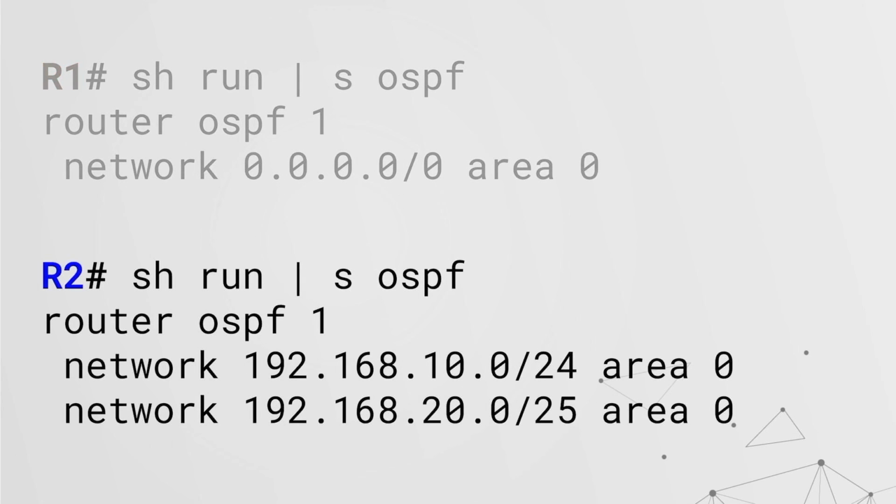If we take a look at the second OSPF configuration on router number R2, there are two network statements in here, a bit more specific, but still a bit too overbroad. Interfaces connected to the networks of 192.168.10/24 and 192.168.20/25 would then have OSPF packets bleed out to them.